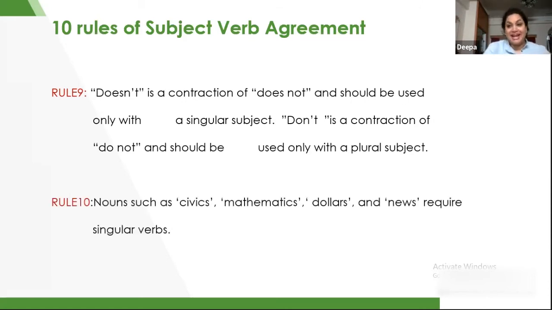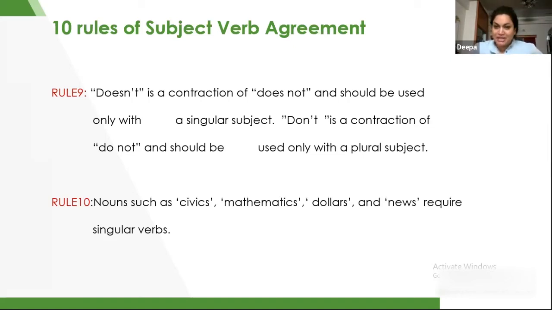Okay, rule number 10 is words like civics. We have a maths class, mathematics class. My civics marks is horrible. So we are going to use these words: news. The news is horrible, or the news is terrible. Whatever we are going to use, these are words that seem plural in number, but they will be used with singular verbs only.